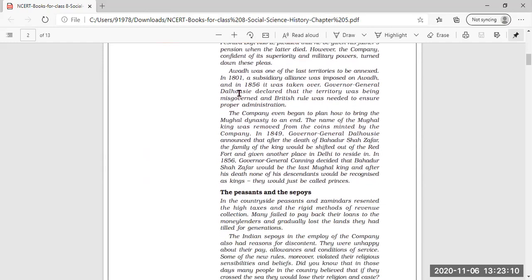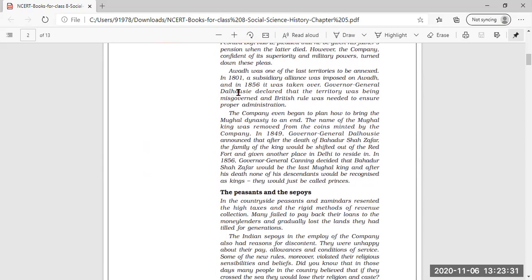Then next we see about Awadh. Awadh was also one of the last territories to be annexed, means the last territory to be annexed under East India Company. Annexed means which came under the supremacy, which came under the control of East India Company, was Awadh.